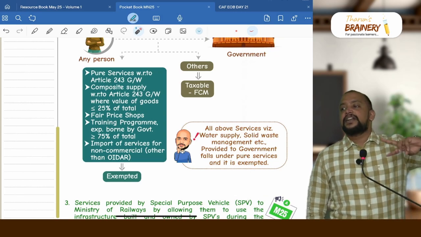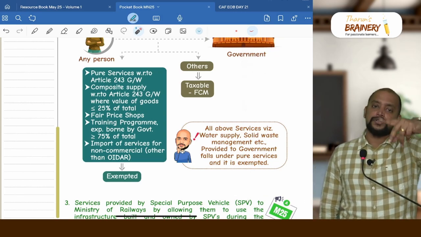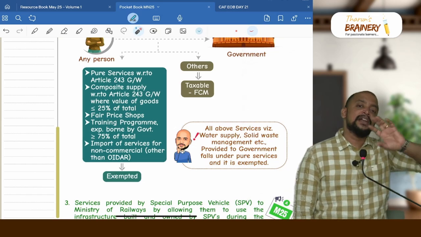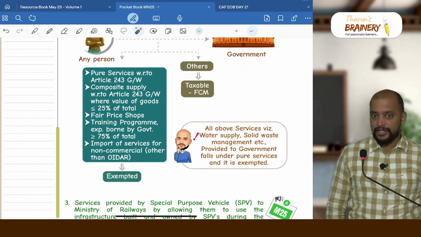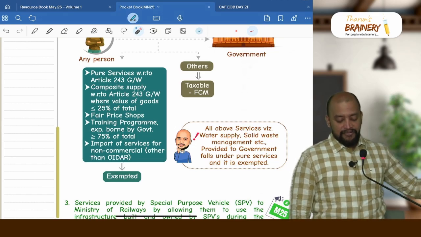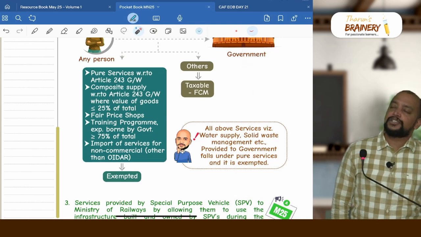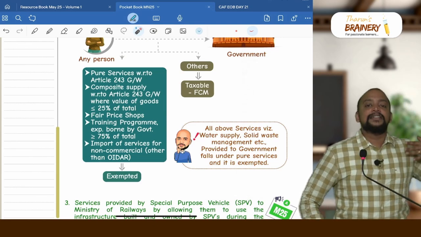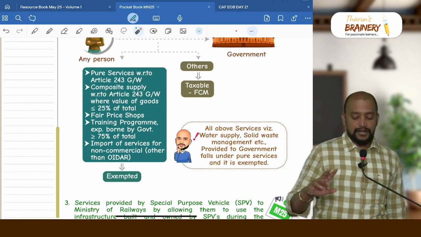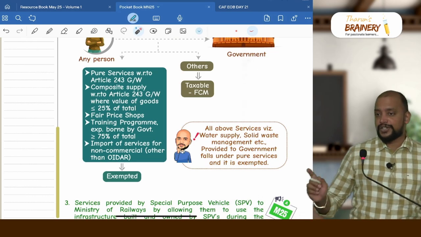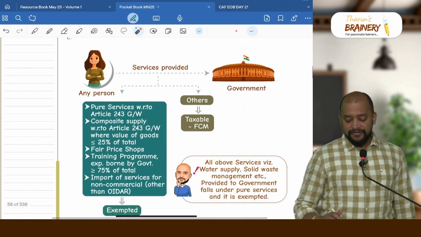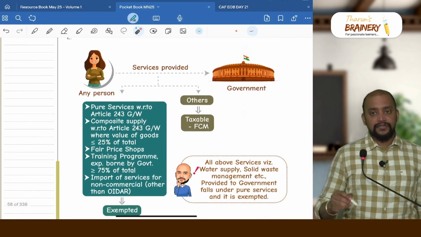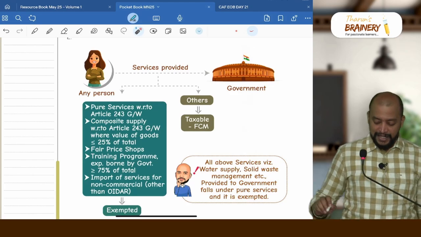First and second related to Article 243 G or W of the Constitution. In that, first is pure services, second one will be goods where value does not exceed 25% of the total. Then training program, fair price shops. Fair price shops means ration shop, they get a commission, that is exempted. Then import of service other than OIDR, okay, but for what purpose? Non-commercial purposes. Then apart from this, any other activity of service provided to government will be taxable.